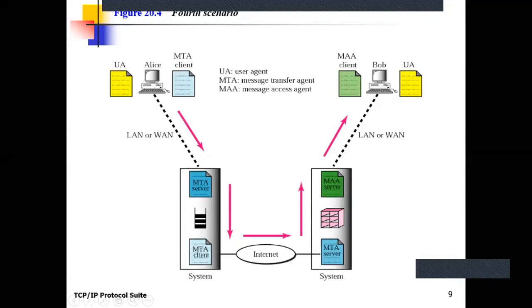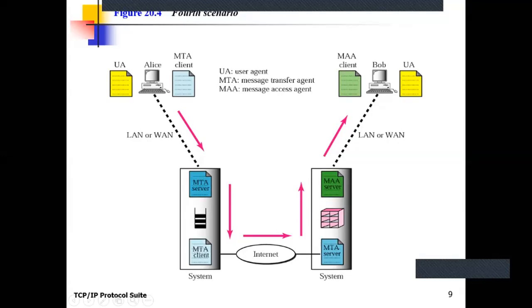Now, here is the situation where the destination is not accessing the mail server directly. That means it uses a LAN or WAN connection for accessing the mail. It means the receiver is also on a different network from its mail server. Clear? That is the scenario which we are using nowadays, our mail server is different from our location. So there is the transfer agent program for transferring the mail from the sender's machine to its mail server, and from the sender's mail server to the destination's mail server. Now the task of the MTA program ends here.